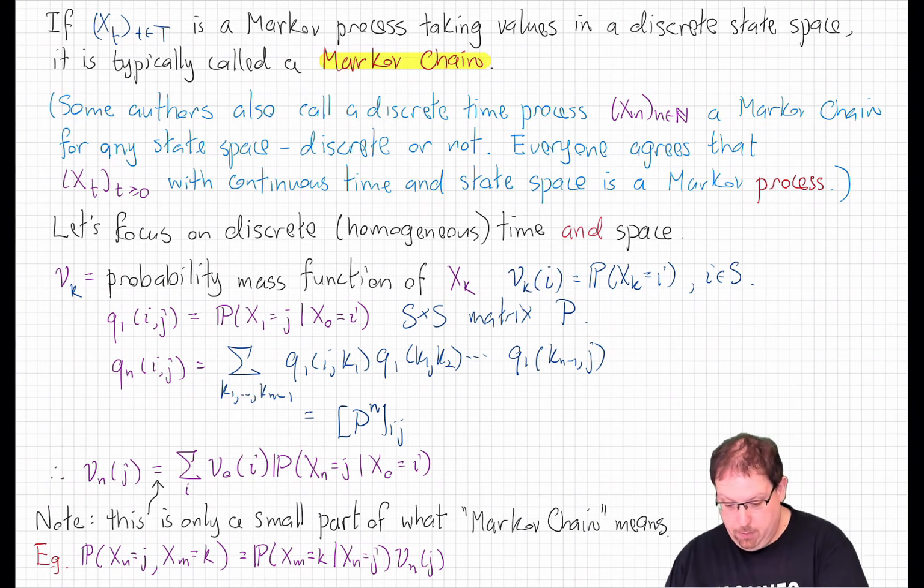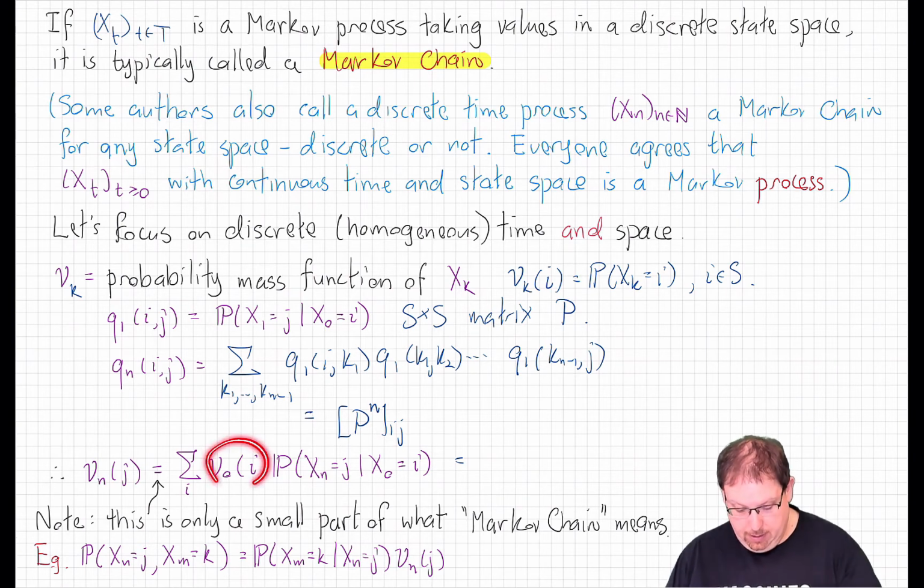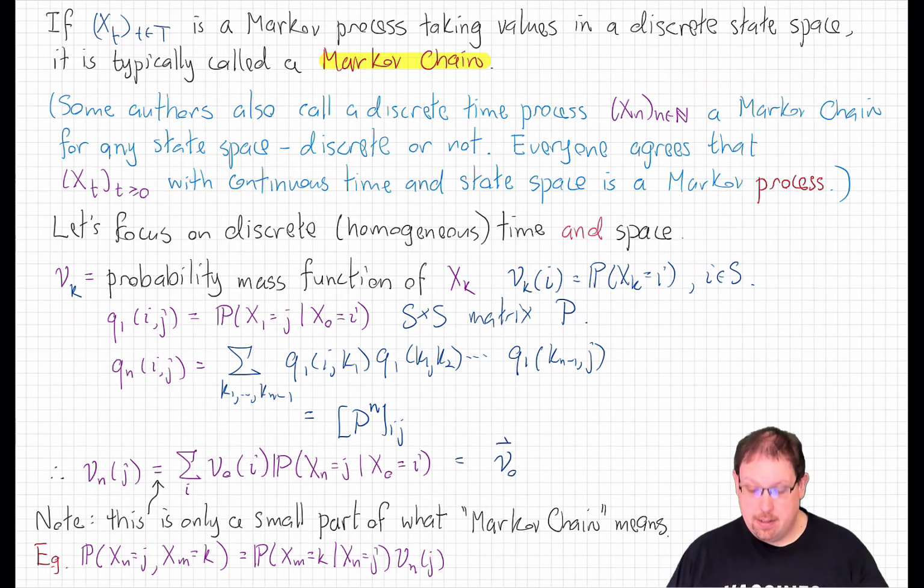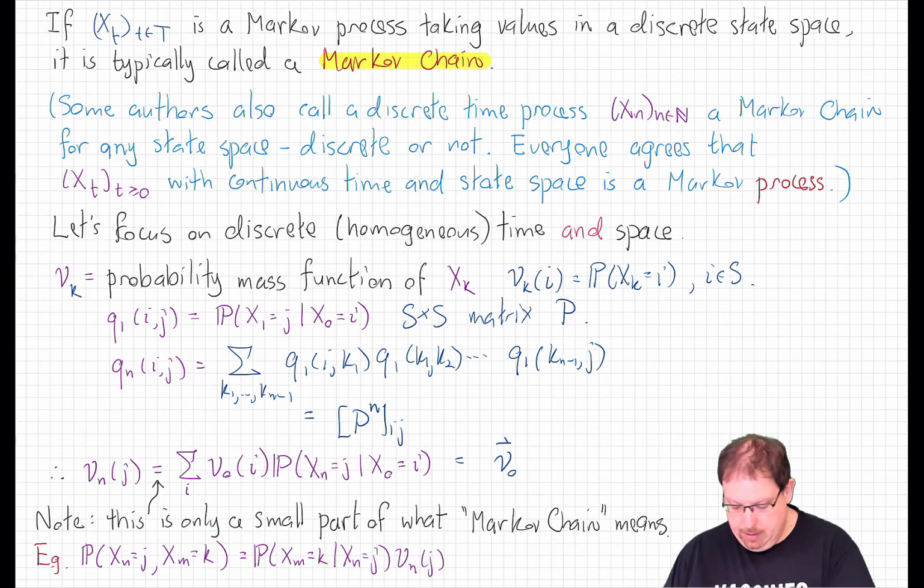But using what we have written right here, that's nothing other than matrix multiplication again, taking the vector of initial states, written as a row vector, so I'll write it like this, times the matrix P to the n, and taking its jth entry.